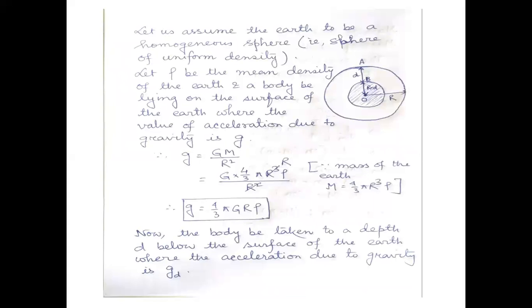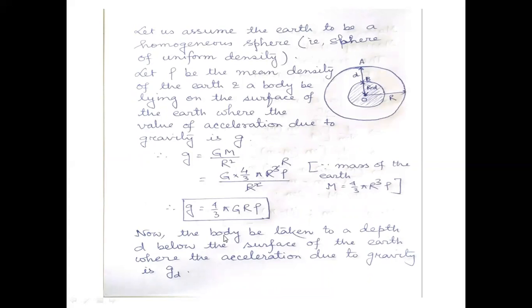As before, the gravitational acceleration is g = G M by r square. Since rho is the mean density, the mass of the earth M is replaced by 4/3 pi r cube rho. This is the mass of the earth in terms of density. So we get g is equal to 4/3 pi G r rho.